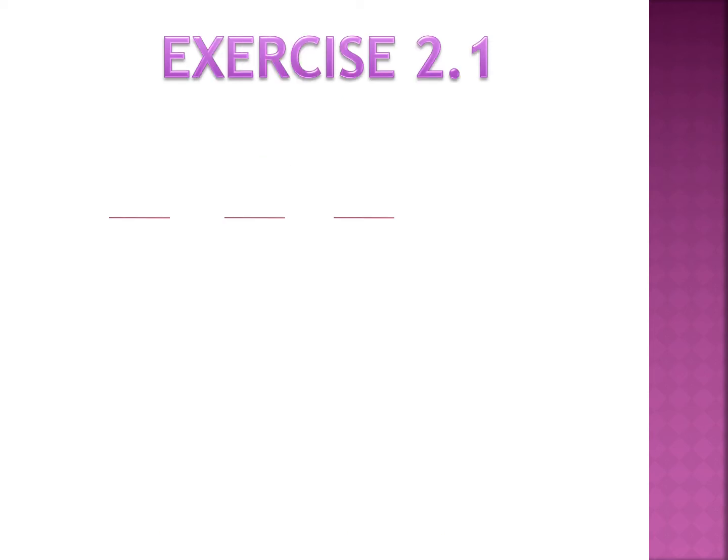Now we are going to start exercise 2.1. Children, all of you have to do this exercise in your notebook. So let's begin with the first question. Write the next 3 natural numbers after 10,999. All of you know the numbers occurring just after 10,999 are called successors. How will you obtain the successor? Yes, you will add 1 to obtain the successor.